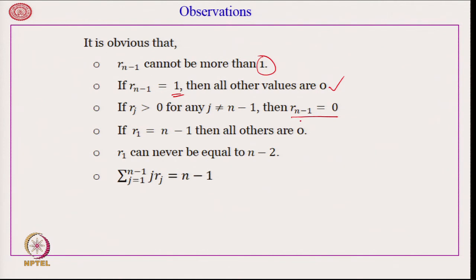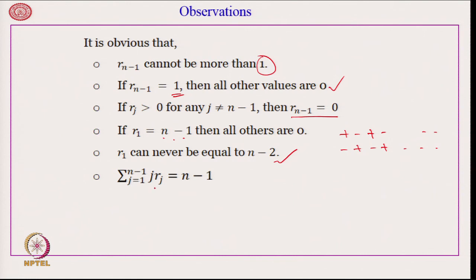If R 1 is equal to n minus 1, then all others are going to be 0, because we have n minus 1 runs of length 1. That means it has to be plus minus or minus plus like that. R 1 can never be equal to n minus 2, which is pretty obvious.